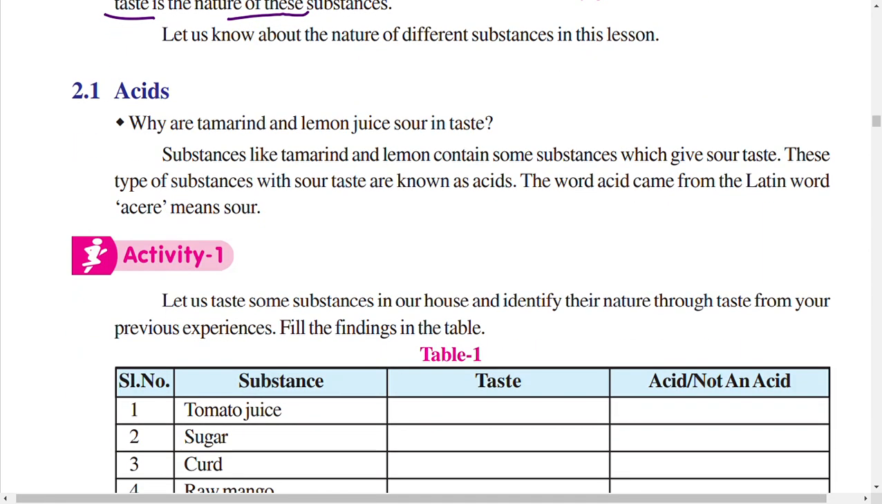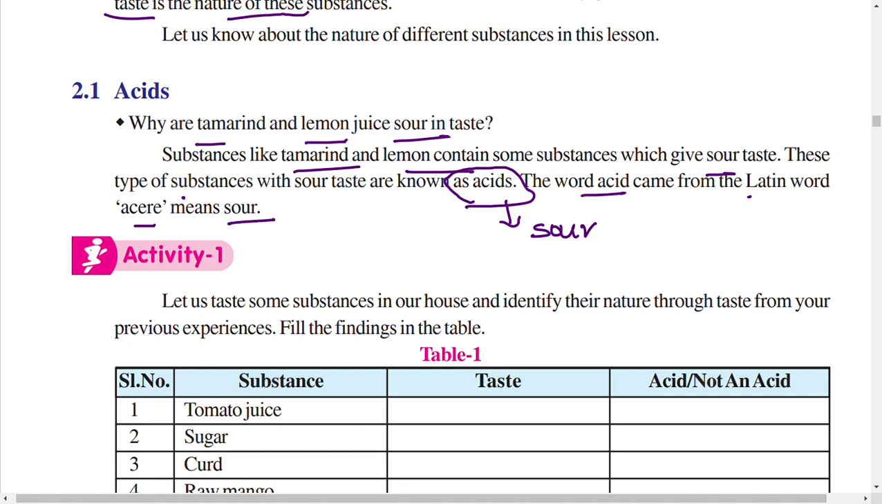So, acids. Why are tamarind juice and lemon juice sour in taste? Substances like tamarind and lemon contain some substances which give a sour taste. So these types of substances with a sour taste are known as acids. That means acids have a sour taste. The word acid came from the Latin word acer. Acer means sour.